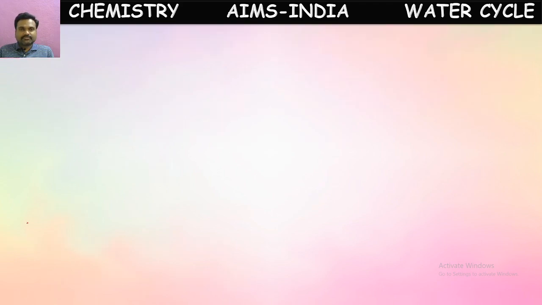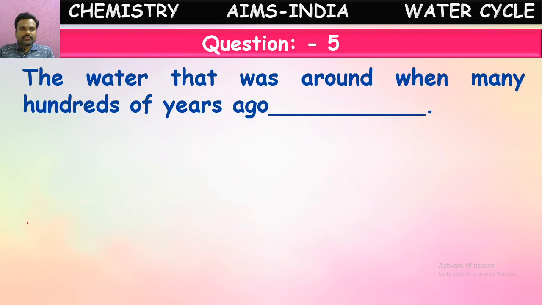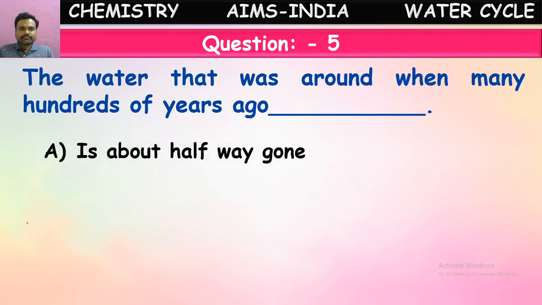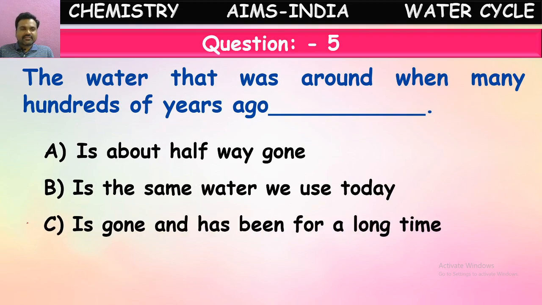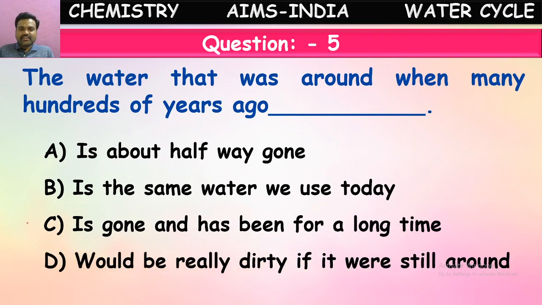Okay. Next question. The water that was around many hundred years ago. See the options here. Is about halfway gone. Is the same water we use today. Is gone and has been for a long time. Would be really dirty if it were still around. So they're asking about the water which was there 100 years ago. What happened to that water? They're asking the question here.